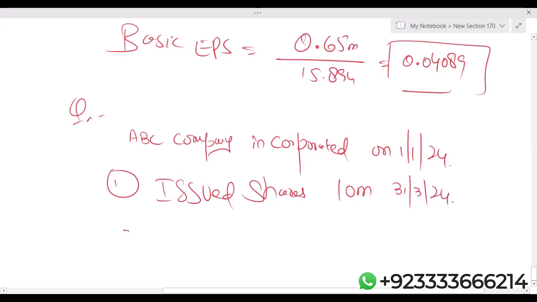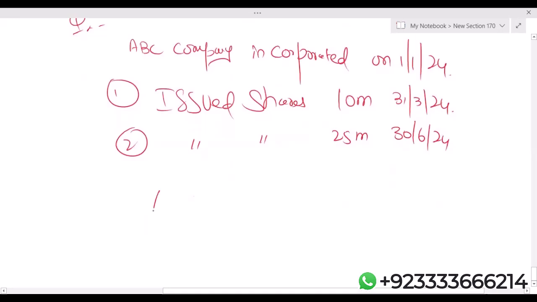March 24, issued shares 25 million. June 24. Year end is December 24. And simply you need to calculate weighted average. That will be your little homework, you can say.